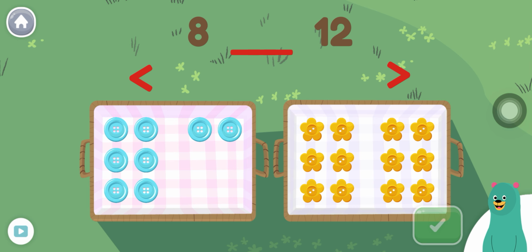Is 8 greater than or less than 12? Drag the correct symbol to the blank.